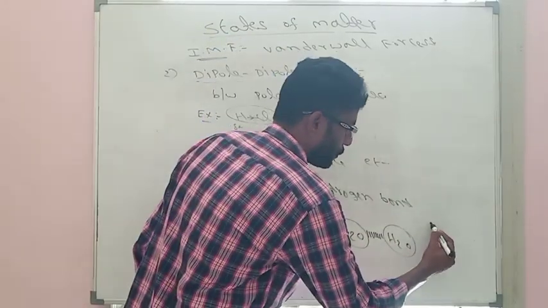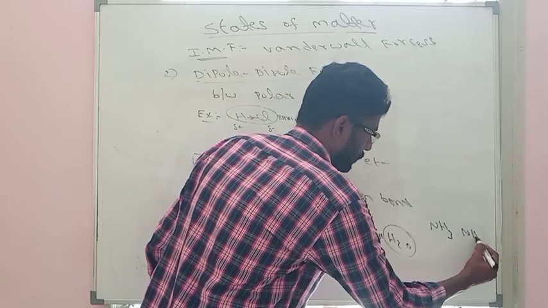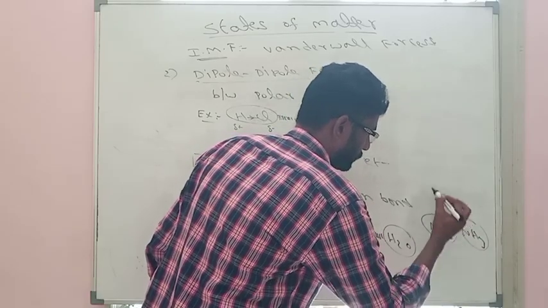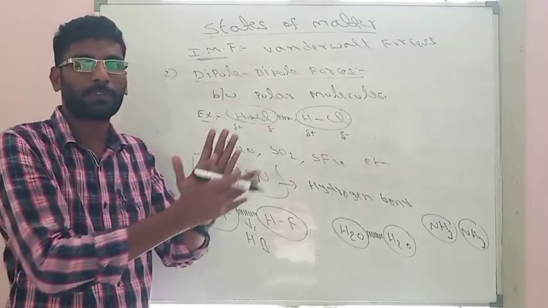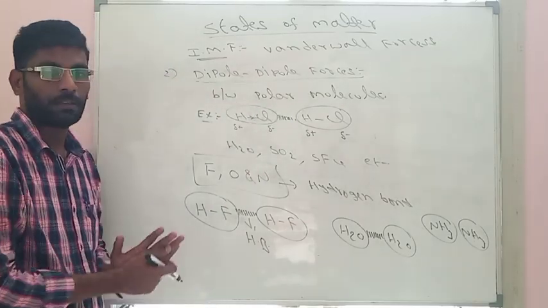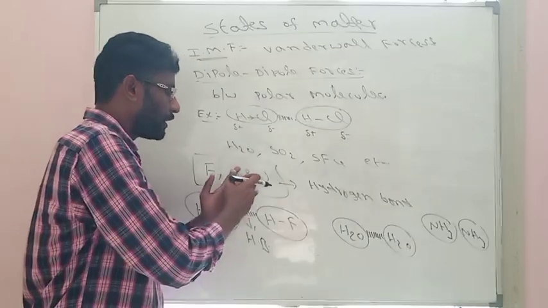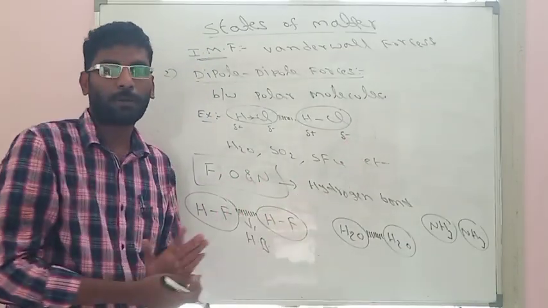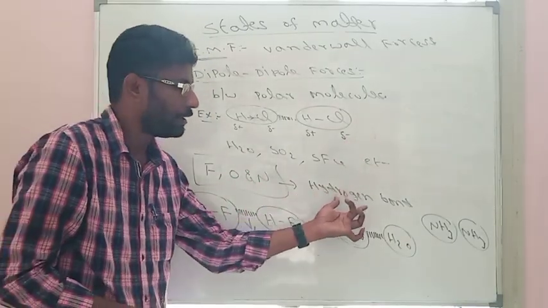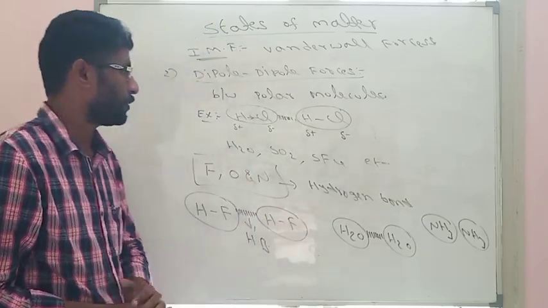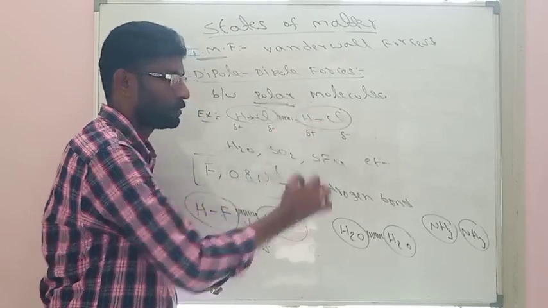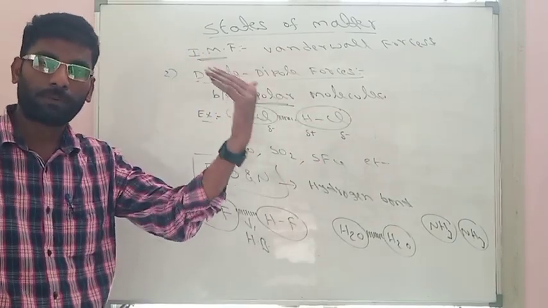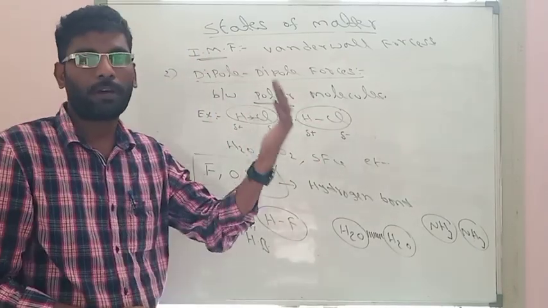Like that, another example will be ammonia, NH3, NH3. They also contain hydrogen bonds. So whenever dipole forces are present in atoms like fluorine, oxygen and nitrogen, we are calling that a hydrogen bond. So dipole forces always exist between polar molecules, and as I said before, London forces exist between non-polar molecules.